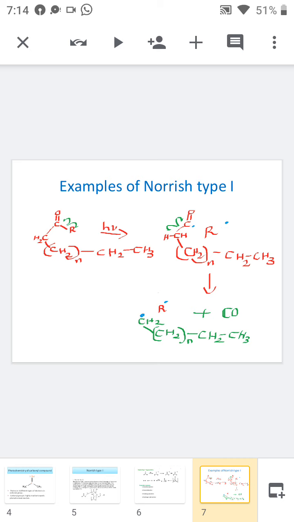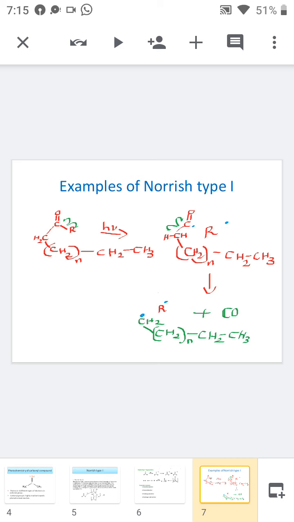First of all, it undergoes the singlet state, then intersystem crossing to form the triplet state. After that, in the triplet state, it will undergo alpha cleavage to form two radicals, R radical and C double bond O CH2 n times CH2 CH3 radical. That is the primary process.